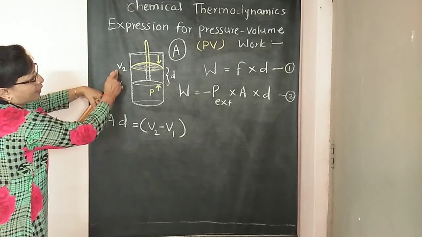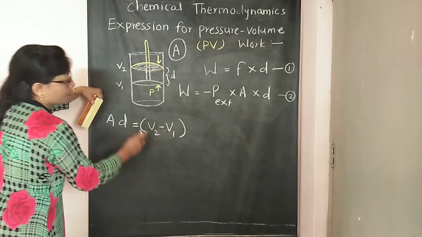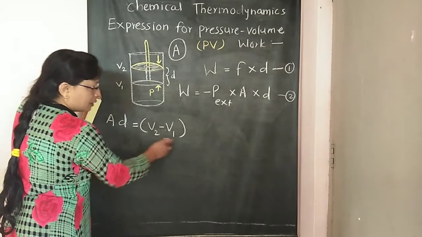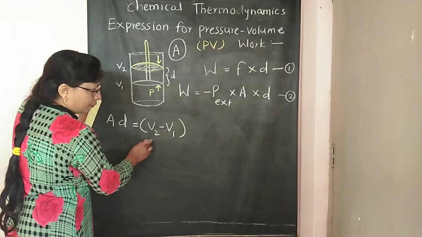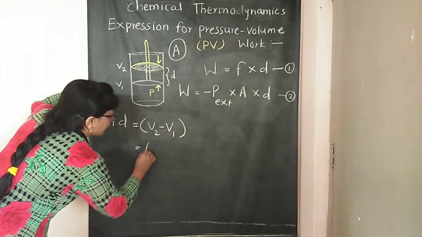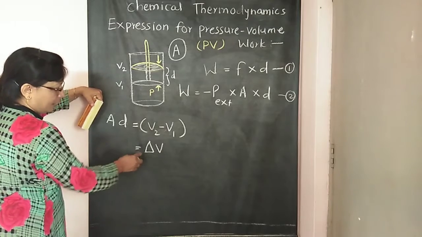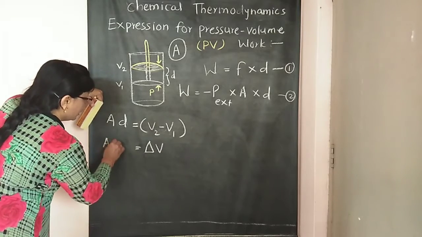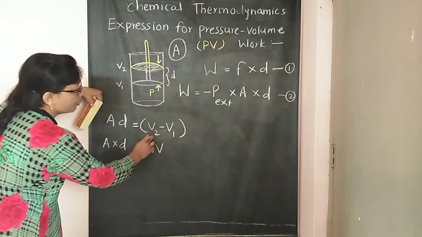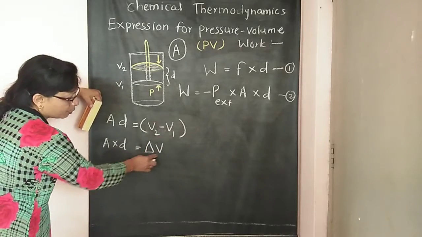V2 म्हणजे फायनल व्हॉल्यूम, V1 इनिशियल व्हॉल्यूम. We denote this difference as delta V. Therefore this A into D is equal to V2 minus V1 that is equal to delta V.